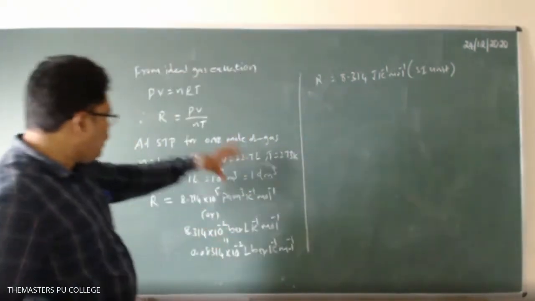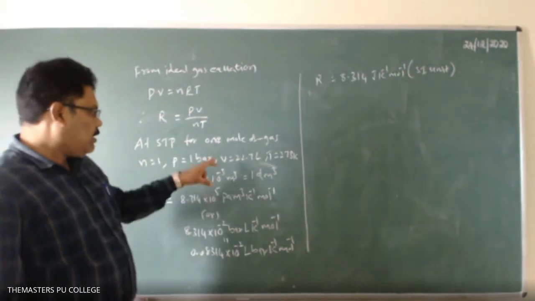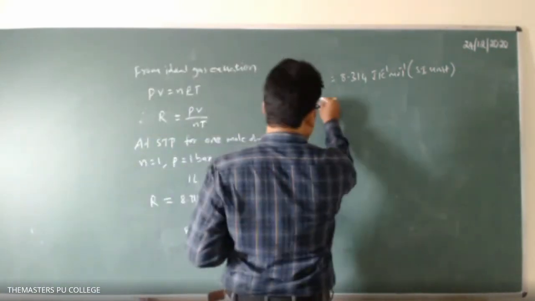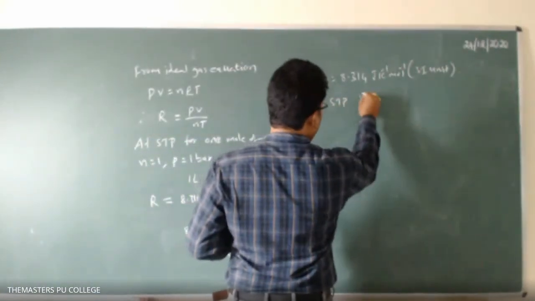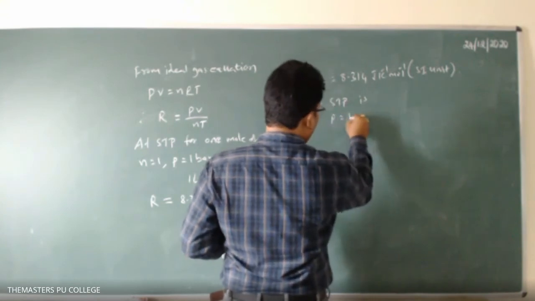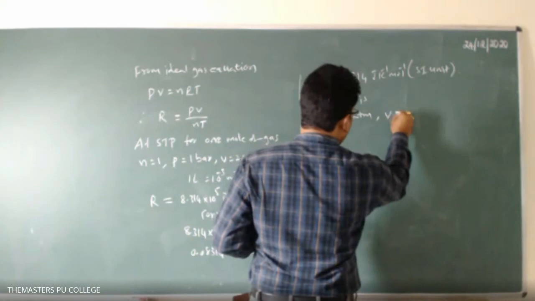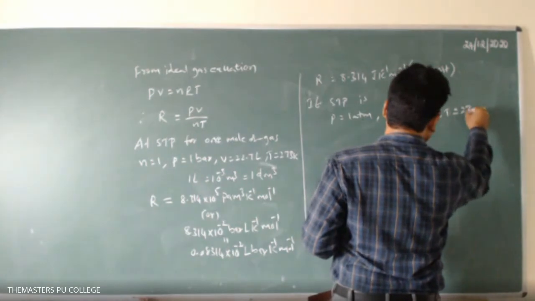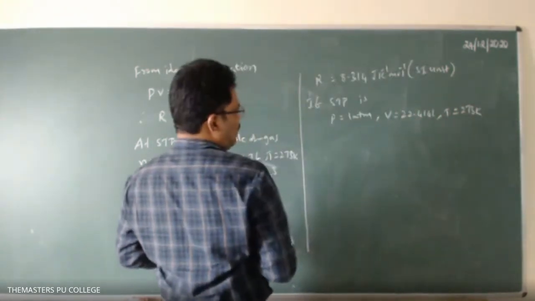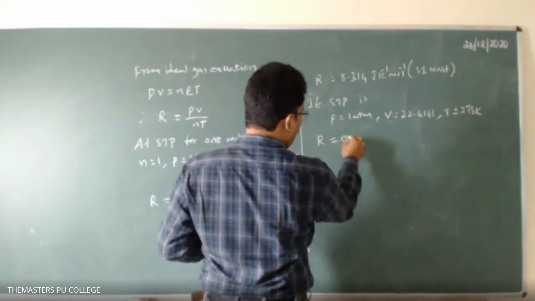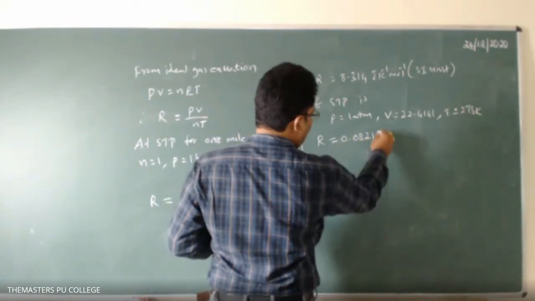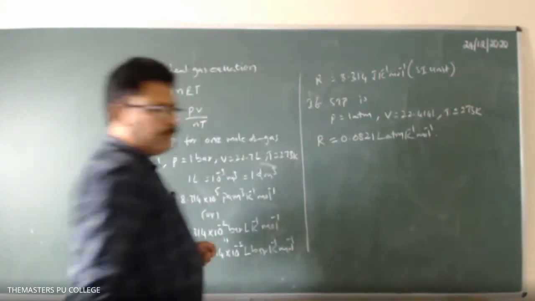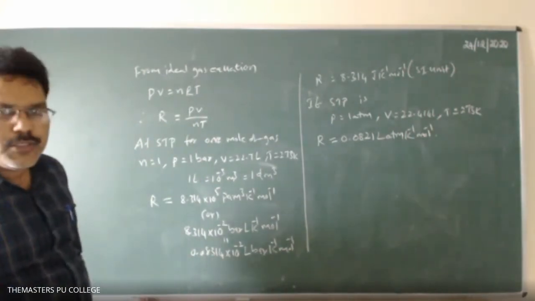Okay, so these are all values. If you take the STP condition, that is P equal to 1 atmosphere pressure, volume equal to 22.414 liters, and temperature 273 Kelvin, then the R value is equal to 0.0821 liter atmosphere per Kelvin per mole. So these are all values you have to remember.